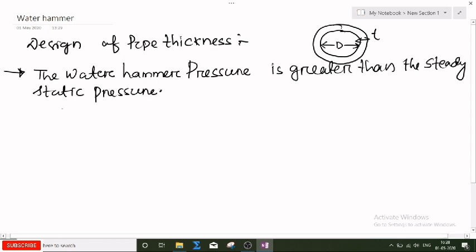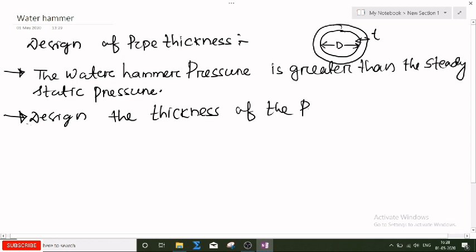And to design the thickness of the pipe to withstand the total pressure, we have to design the thickness T of the pipe.